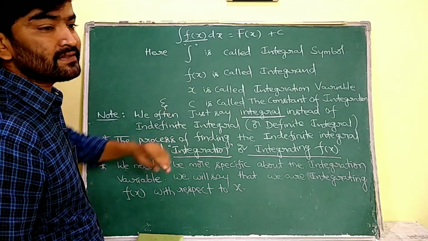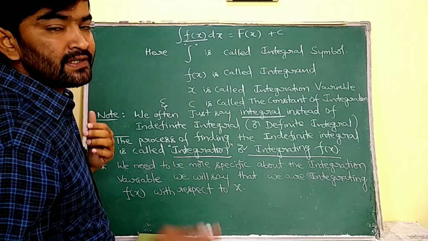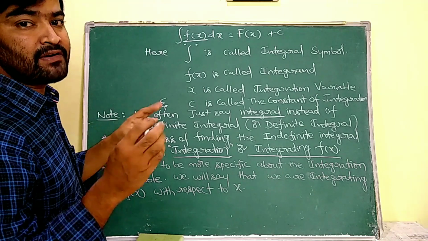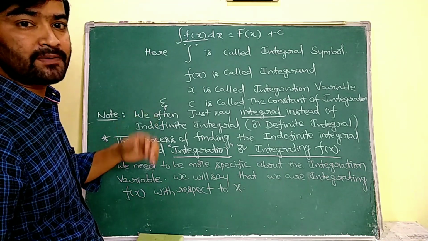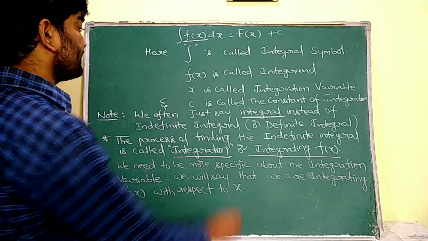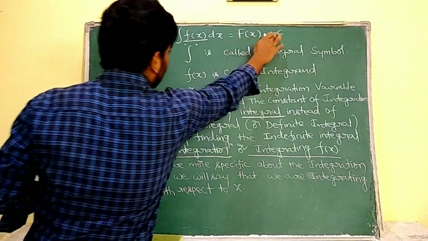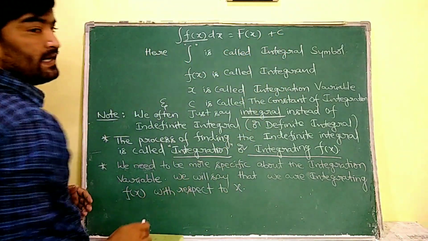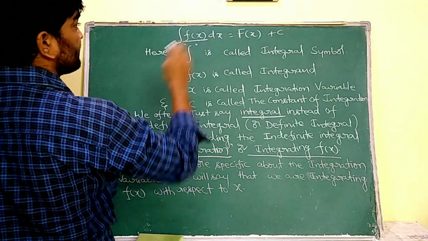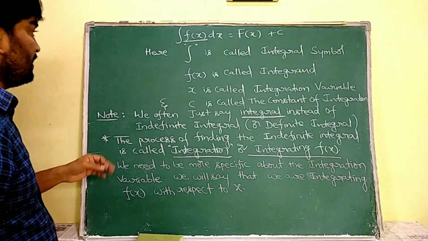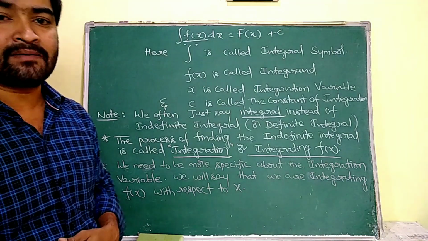For example, in differentiation we differentiate the given function with respect to x or with respect to y, like that. Here x is called the integration variable, and the constant c is called the integration constant or constant of integration. And we have to remember one thing.